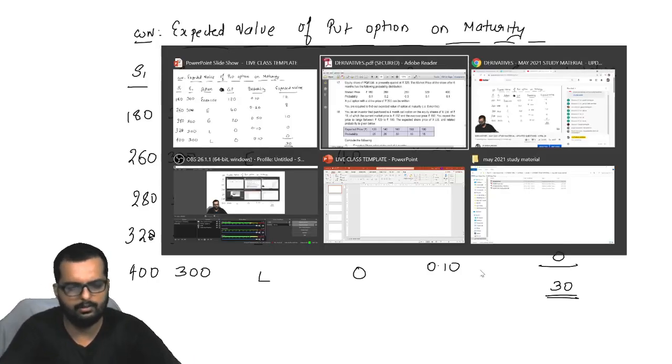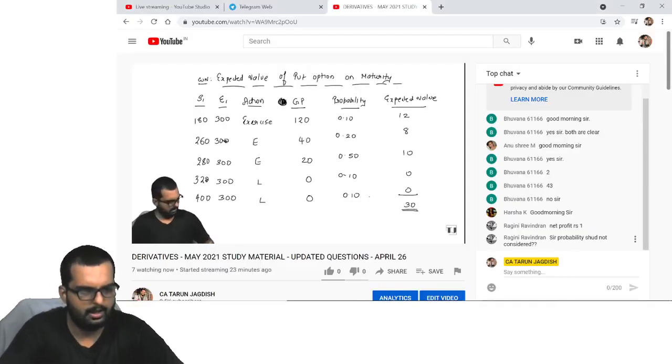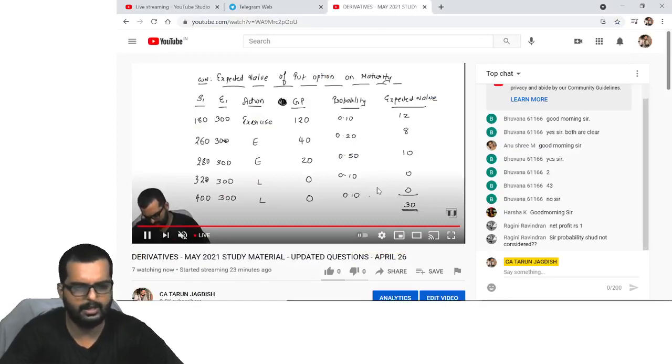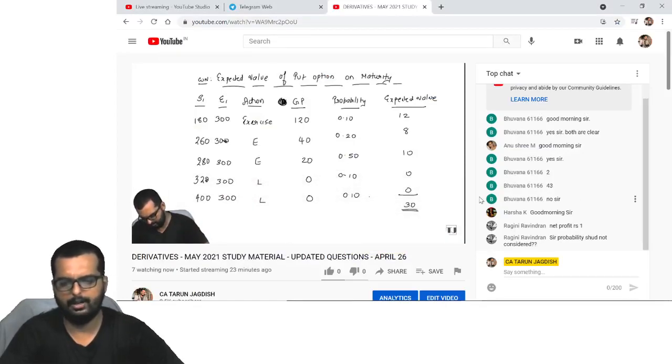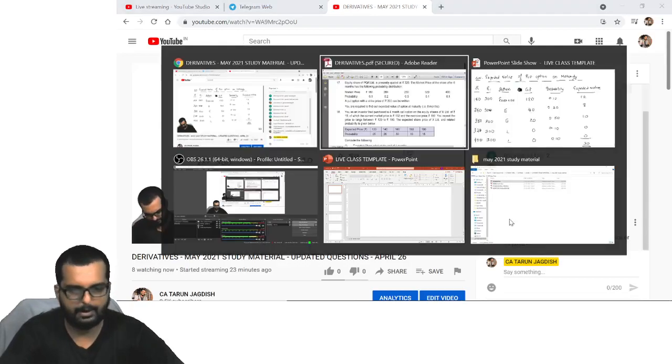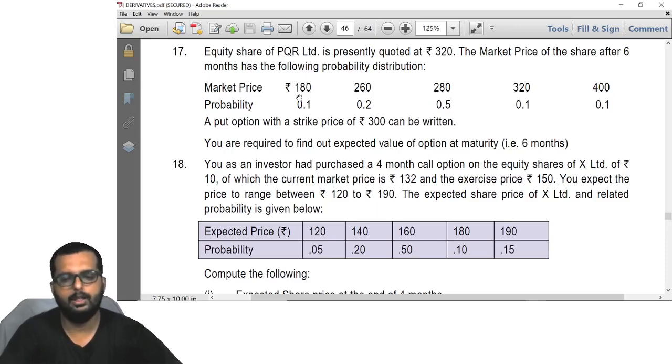Alright friends, I believe you are done with this part also. Ragini? Yes, I believe I have considered the probability also, right? See, I have considered the probability. Can you please let me know what is your doubt exactly? I will explain that part to you, Ragini. The probability is for this price.